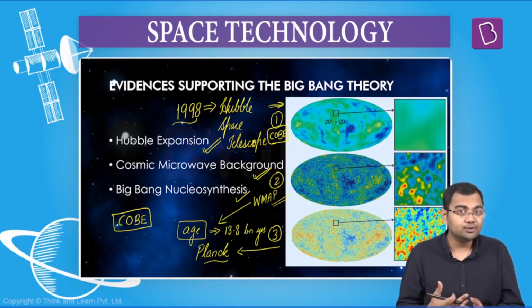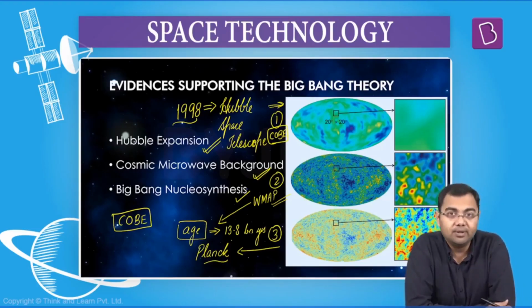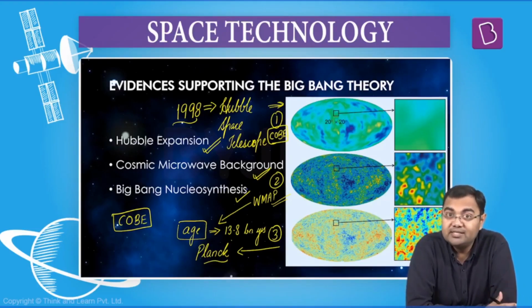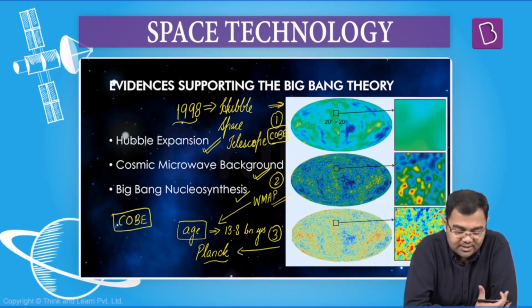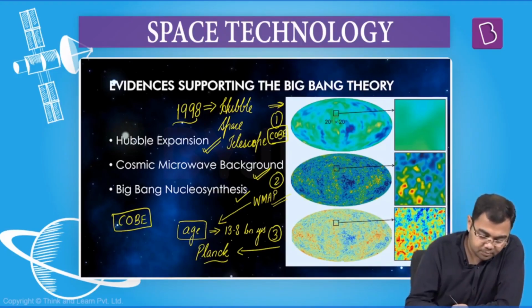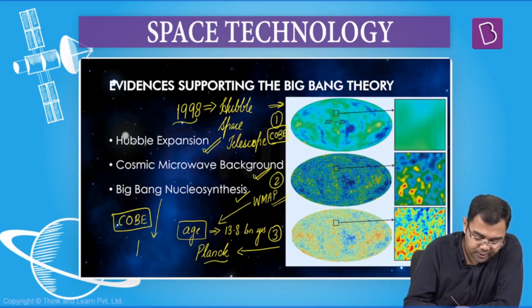This abundance has also been explained by the Big Bang theory. So this becomes another evidence that supports the Big Bang theory. One is Hubble expansion, second is cosmic microwave background, and the third one is Big Bang nucleosynthesis, simply meaning the abundance of hydrogen and helium.